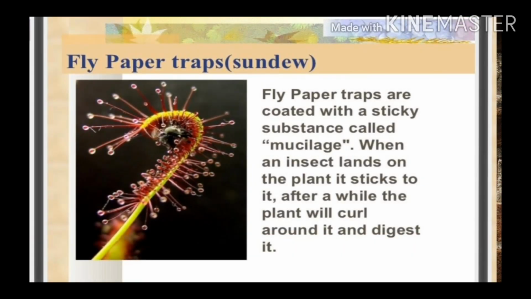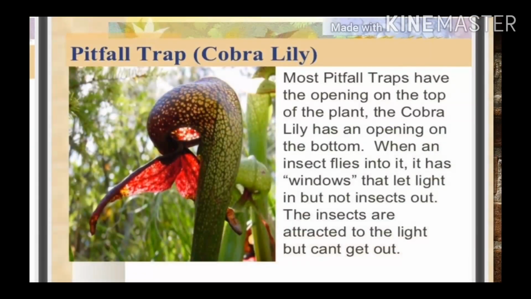Now next, sundew. Flypaper traps are coated with a sticky substance called mucilage. You can see the dew. That is called mucilage. When insects land on the plant, they stick to it. After a while, the plant will curl around it and digest it. Whenever any insect sits on the dew, the plant starts to curl and digest the insect.